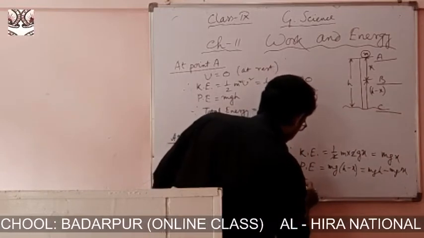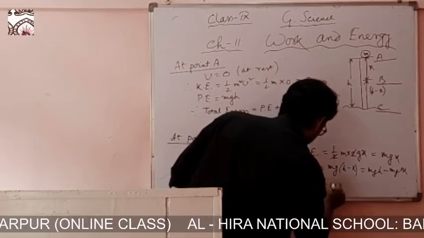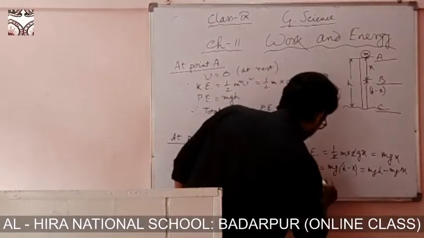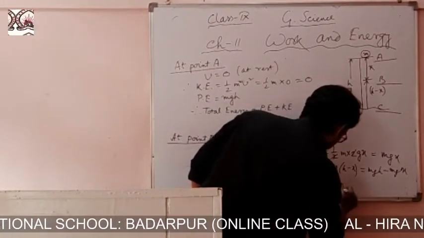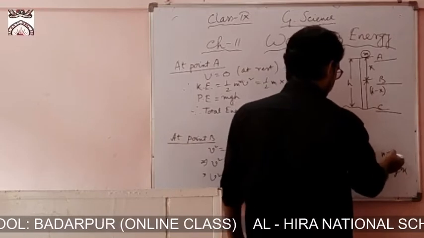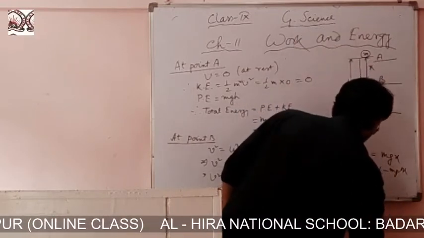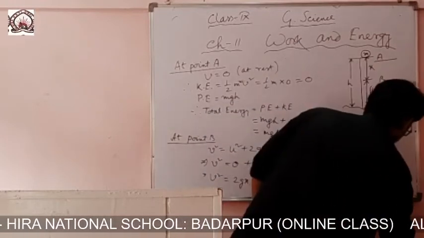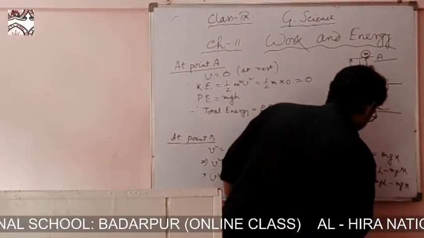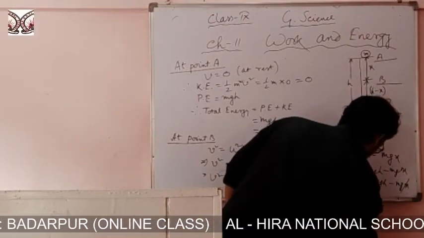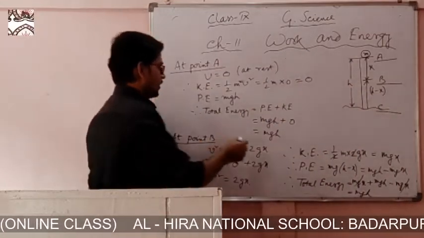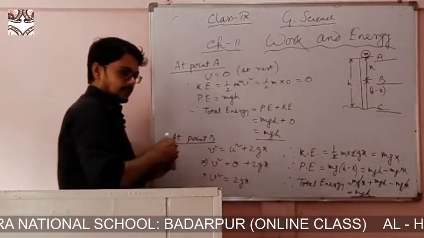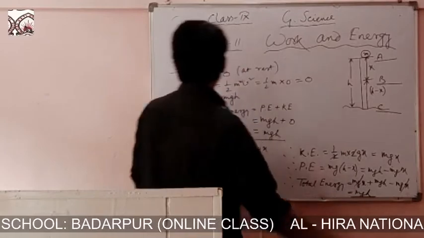Therefore total energy will be the sum of these. Now mgx minus mgx cancel: mgx plus mgh minus mgx. This mgx cancels, leaving mgh. So at point A we got mgh, and at point B also we got mgh. Now let's see at point C how much.